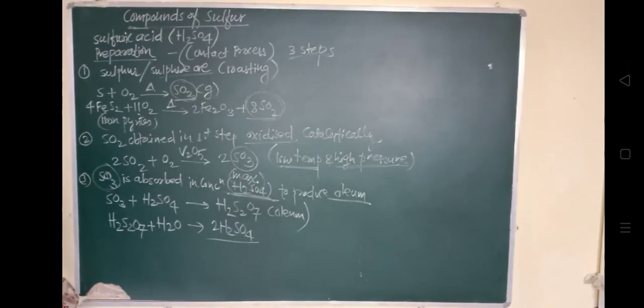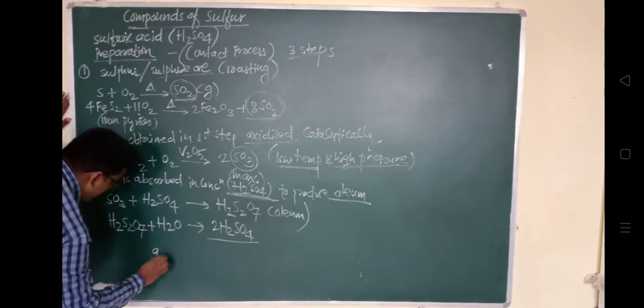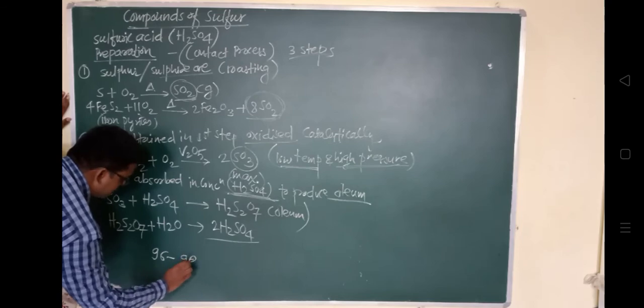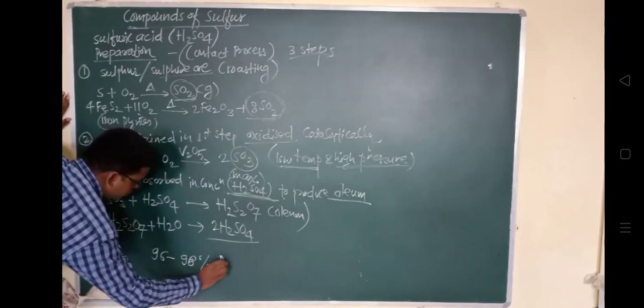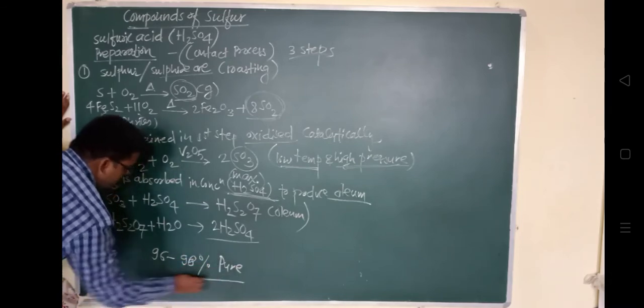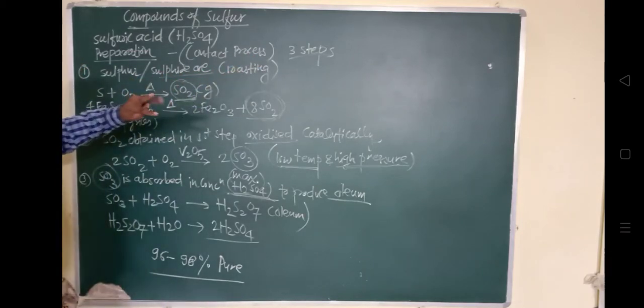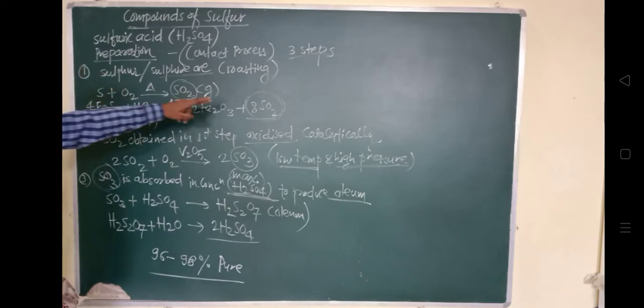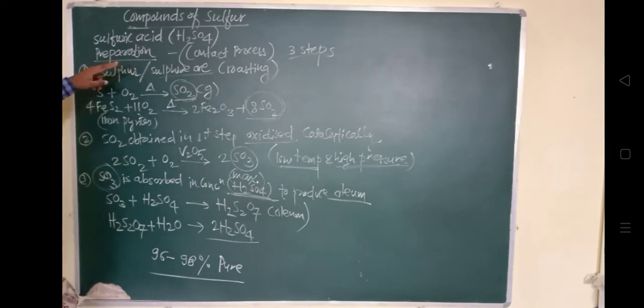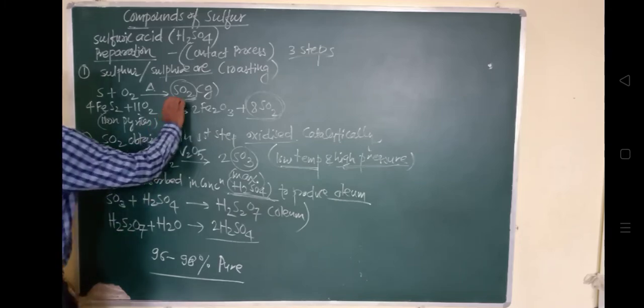So it is 96 to 98% pure, which we obtain from this process that is called the contact process. This contact process is carried out in 3 steps. In the very first step, we extract sulfur dioxide from the respective ores, from the pyrites or the sulfide ore. सबसे पहले हमें क्या निकालना पड़ेगा? सल्फर डाइऑक्साइड निकालना पड़ेगा.